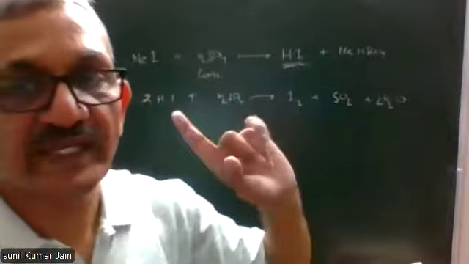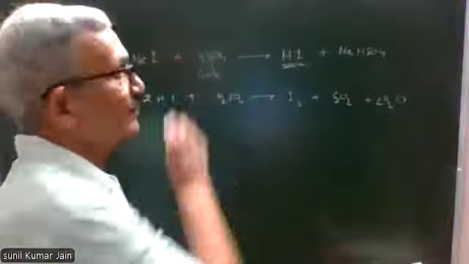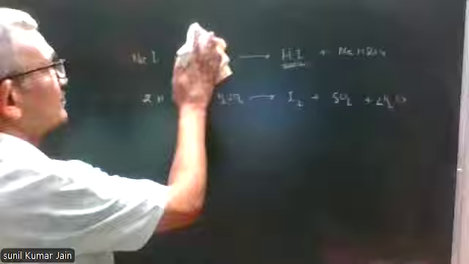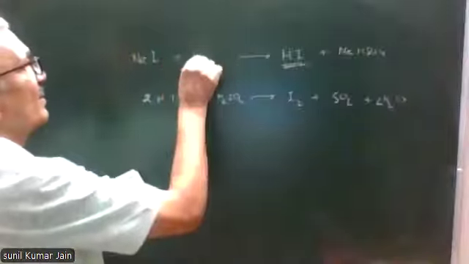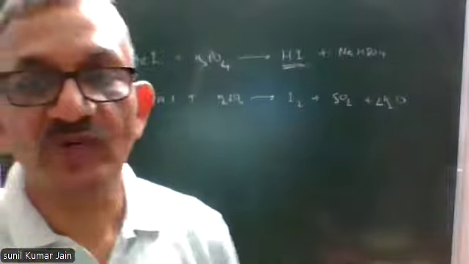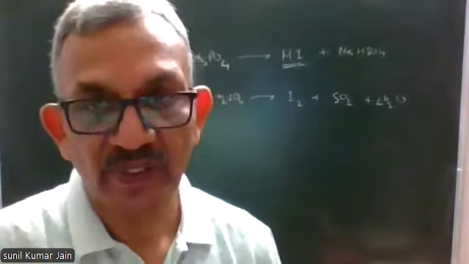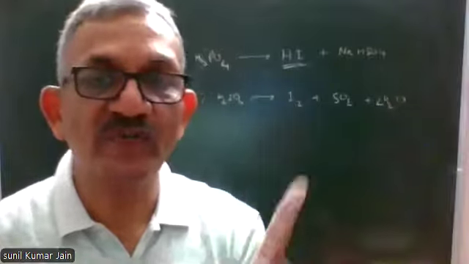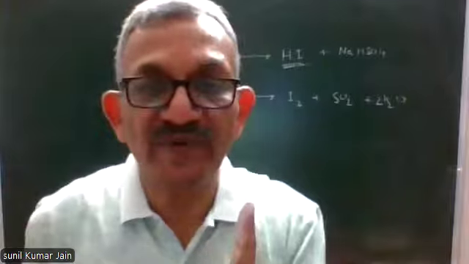It means we cannot use sulfuric acid. In place of sulfuric acid, concentrated phosphoric acid is used. So in this case, for in situ preparation of HI, what do we take in the flask?